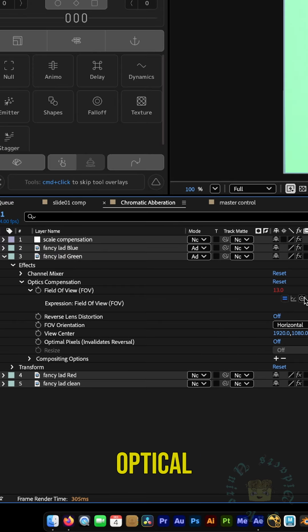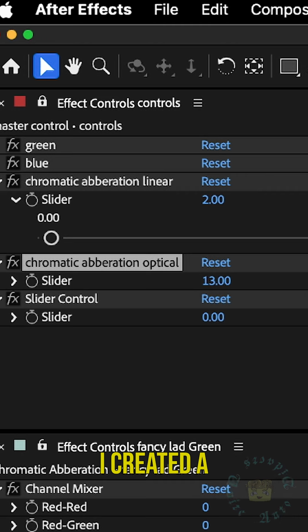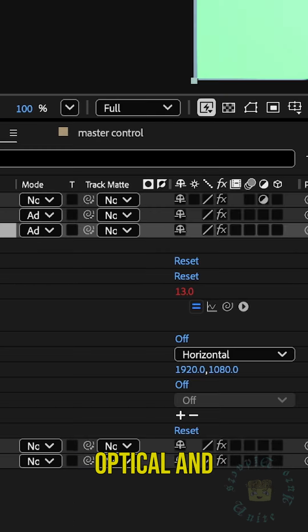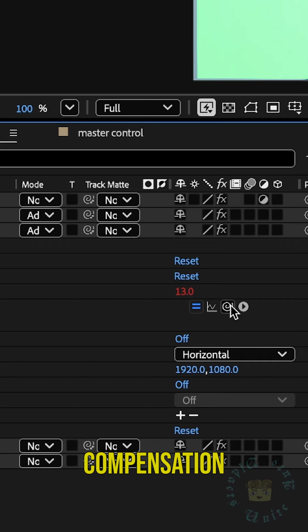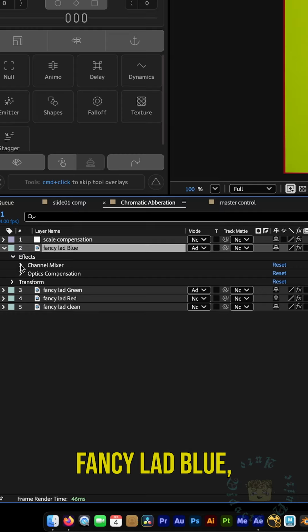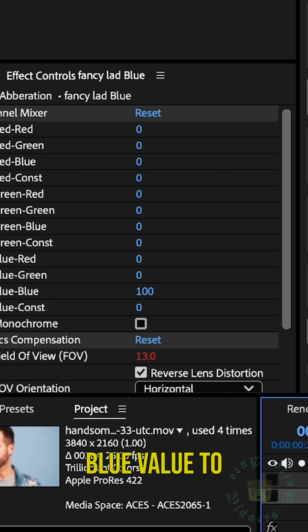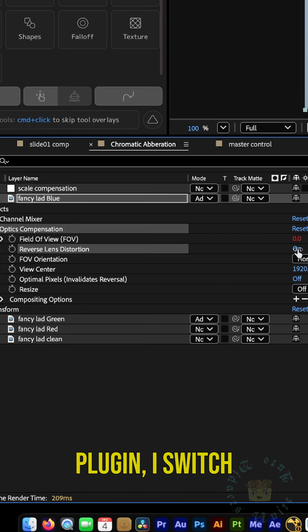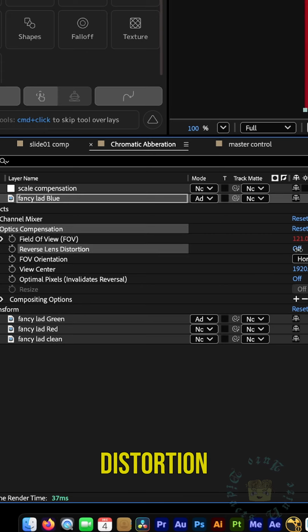I put on it the optical compensation plugin. I created a slider control in my master control comp named Chromatic Aberration Optical and linked the field of view slider in the optical compensation plugin to it. Then I duplicated the layer again, renaming it to Fancy Lad Blue, changed my blue value to 100, and zeroed out everything else. In the optical compensation plugin, I switch on the reverse lens distortion button.